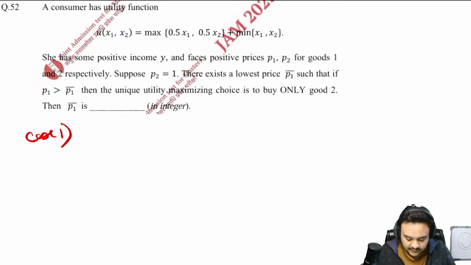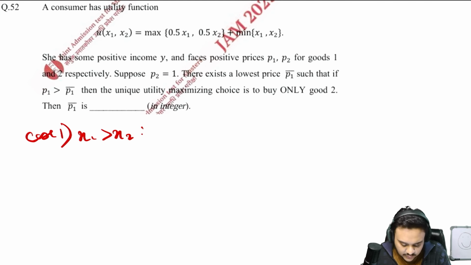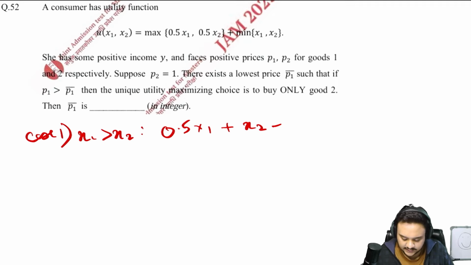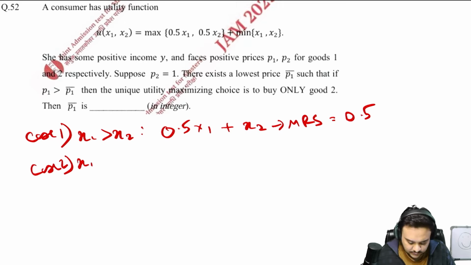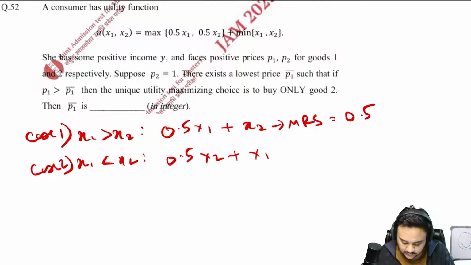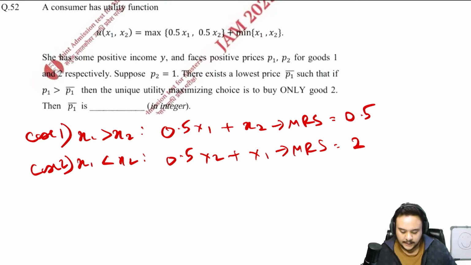The first case is when x1 is greater than x2. So clearly you will consume 0.5 x1 plus x2. In this case the MRS is equal to 0.5 upon 1, so 0.5. Similarly, case 2, x1 is less than x2. So you will get 0.5 x2 plus x1. So MRS is equal to 2.